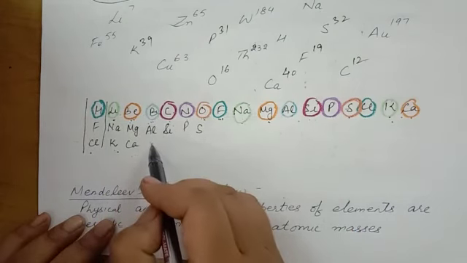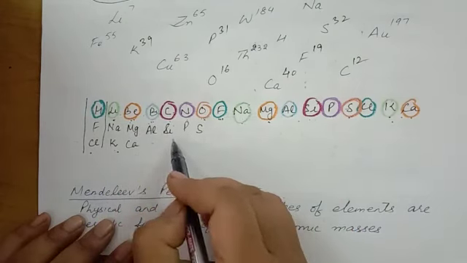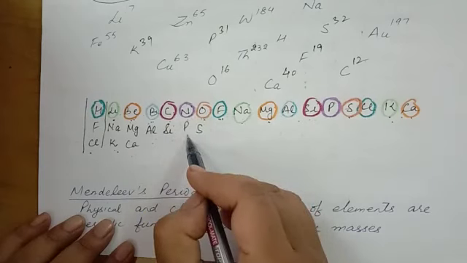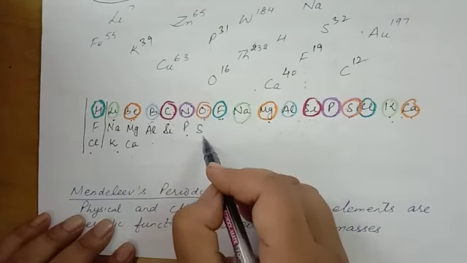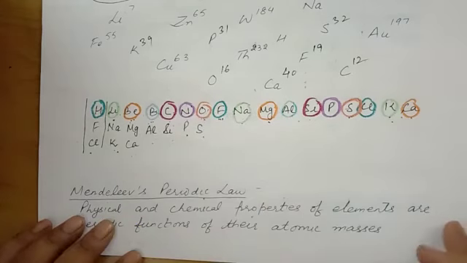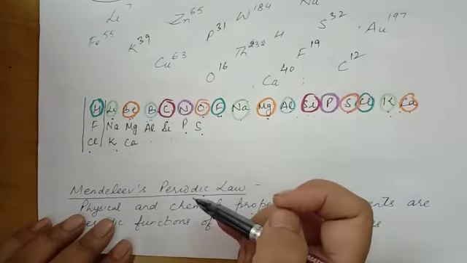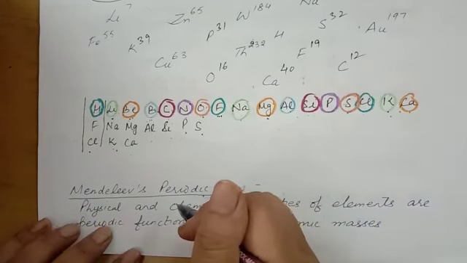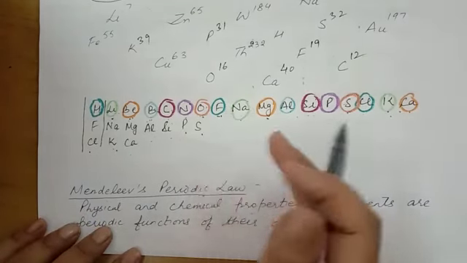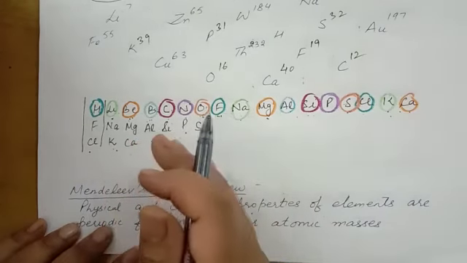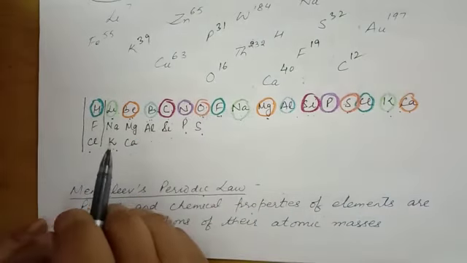Boron, same properties as aluminium. Carbon, silicon. Nitrogen and phosphorus show the same properties. Oxygen and sulfur show the same properties. So in this way, he divided these elements into 8 columns, and he said that every 8th element showed the same properties.